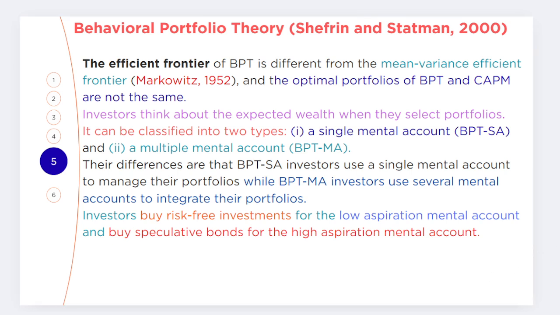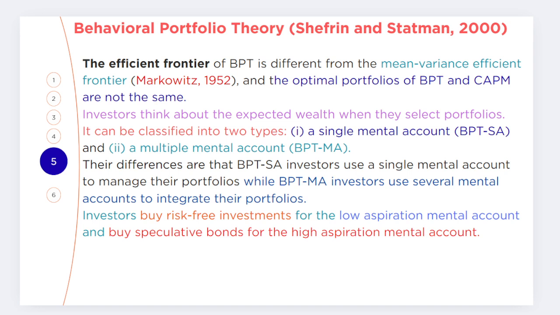Now let's talk about behavioral portfolio theory, friends, as discussed by Shefrin and Statman 2000. It is a cornerstone compared with the concept of Markowitz 1952, who discussed modern portfolio theory, which is about the efficient frontier. Behavioral portfolio theory is different from the mean-variance efficient frontier discussed by Markowitz 1952. An optimal portfolio under behavioral portfolio theory and the CAPM are not the same.